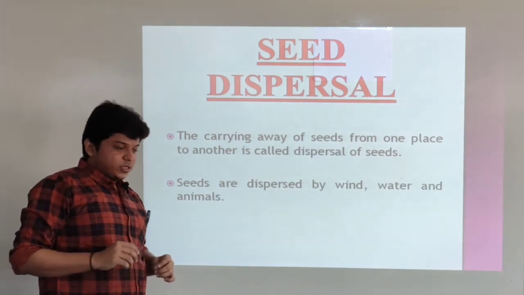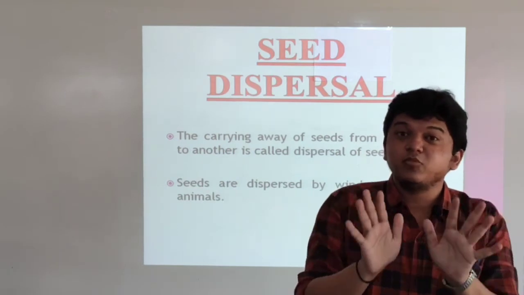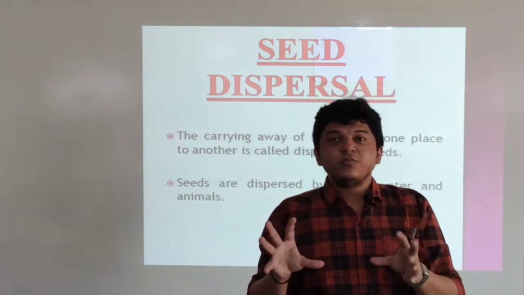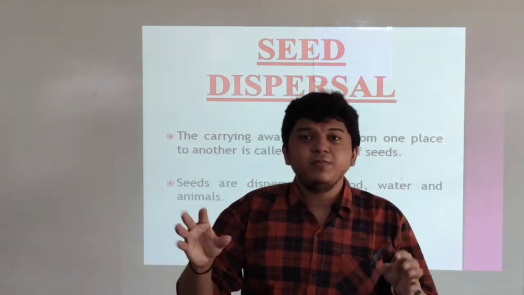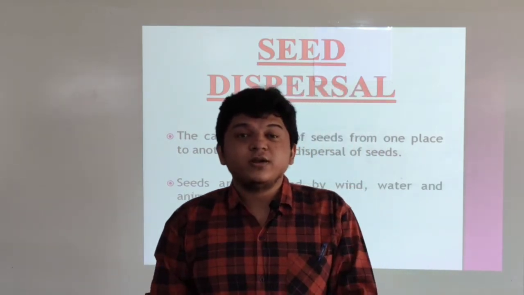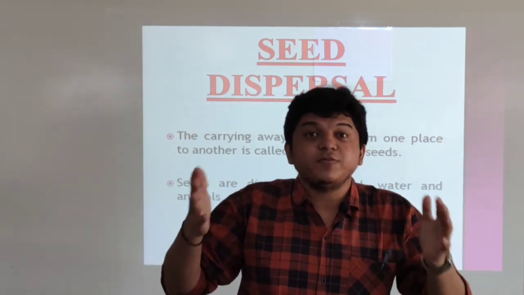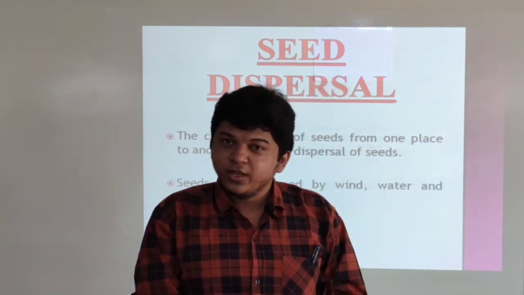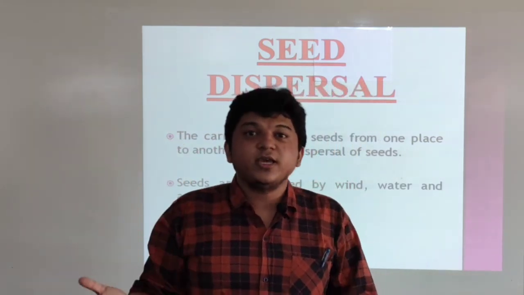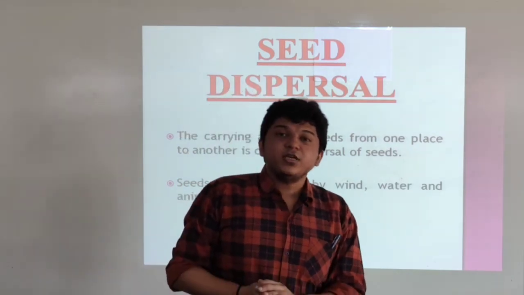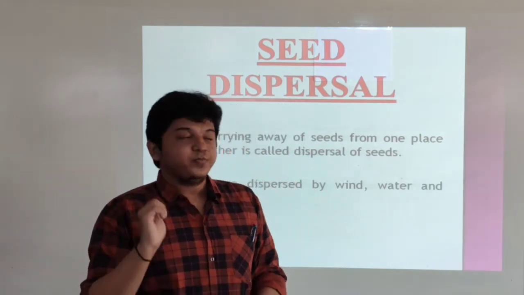Now the seed dispersal. See beta, the fruit has been formed. The fruit has seeds. Seeds are the most important part. The fruit which is formed has some seeds, and when those seeds go to the land by any means to generate a new plant, this is called seed dispersal. How does the plant disperse the seed which it manufactured in the embryo? They have manufactured the seed, but those seeds need to reach the soil so that they can make the new plant. So the method by which those seeds reach the soil is called seed dispersal.